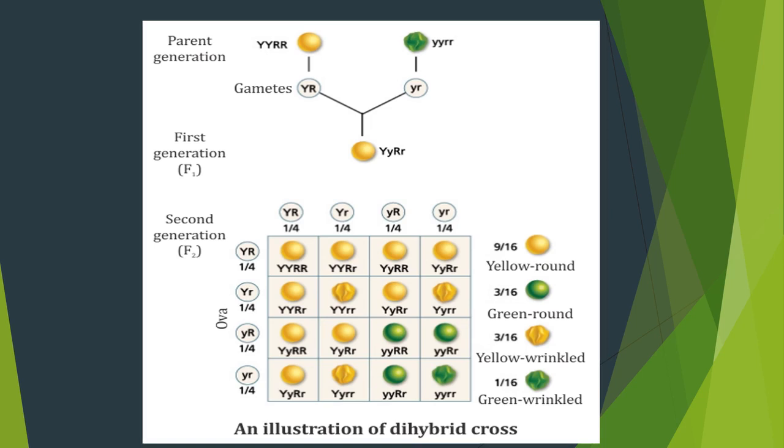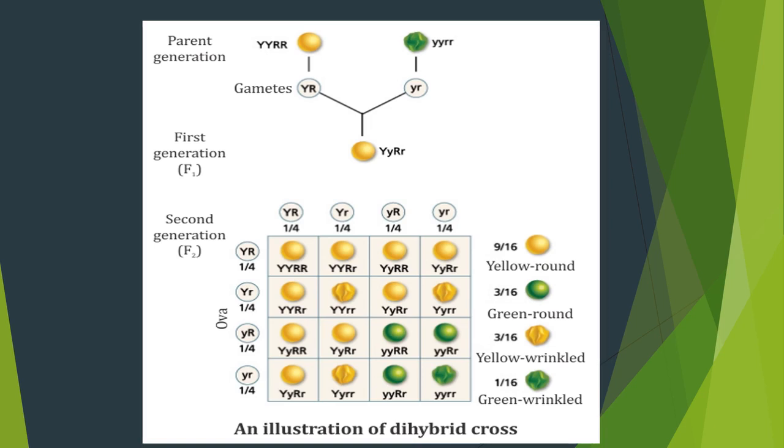Clear? So how should the third box be filled? The third gamete present on the top should be crossed with the left side first gamete. Small y, capital R should be crossed with capital Y, capital R. Now you can get the combination capital Y, capital R, small r. The same thing should be done for the last column also.